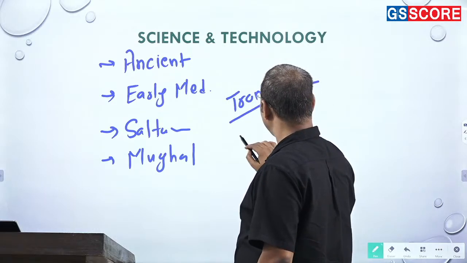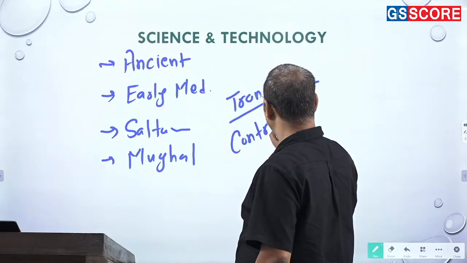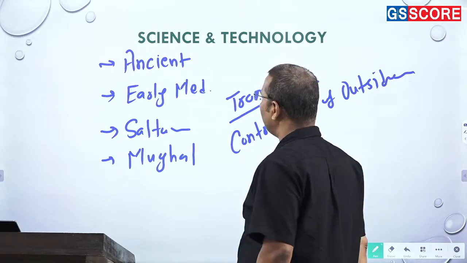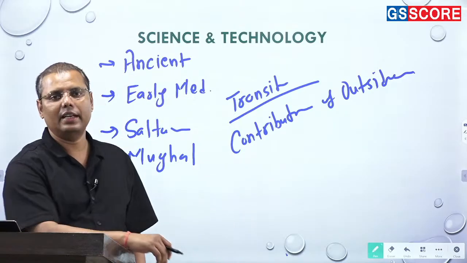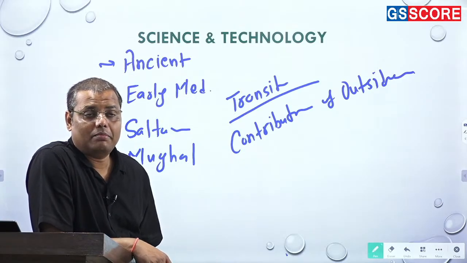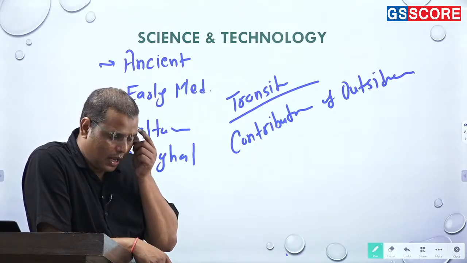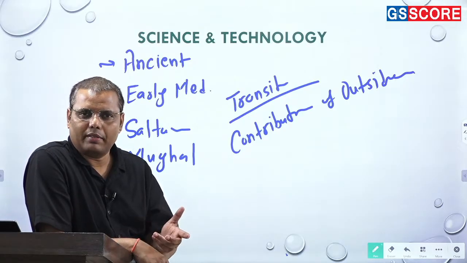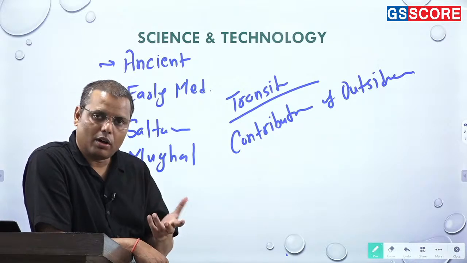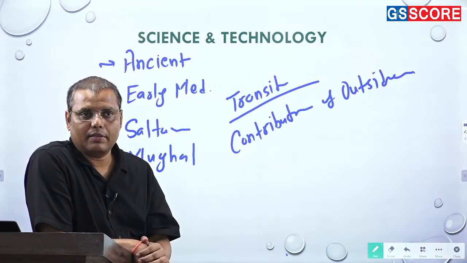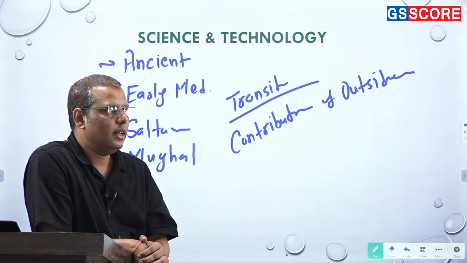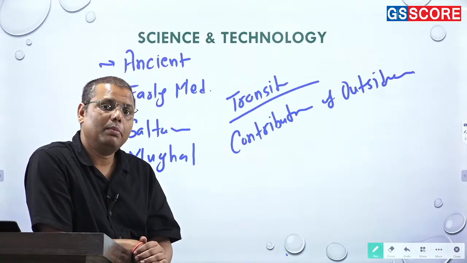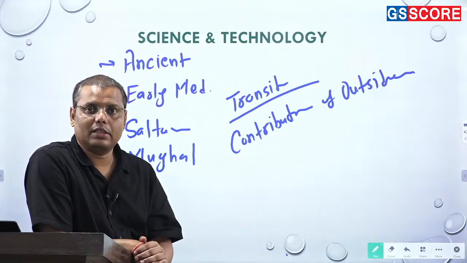ठीक है? We can also prepare one part, the contribution of outsiders in the development of Indian science and technology. So undoubtedly, if you see the Indian history, frankly speaking, Indians had great achievement in science and technology, and whether it is fit as per the modern sciences or not, that may be a subject to debate, and I don't want to be part of that debate. ठीक है, वो हमें नहीं जाना है, but contribution है. There are several things which had already been discovered by them, and in fact, if we talk about these discoveries, whether it could be fit as per the modern sciences or not, at least the people had been talking about these things, or they have studied those things. That was a great achievement.